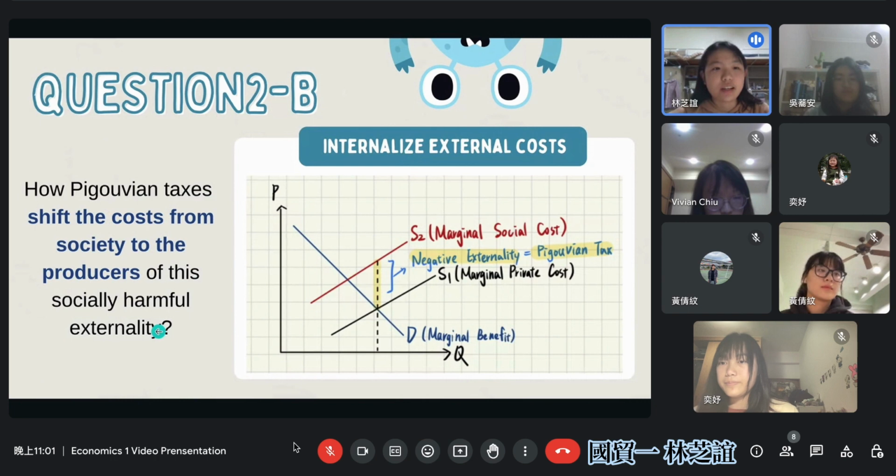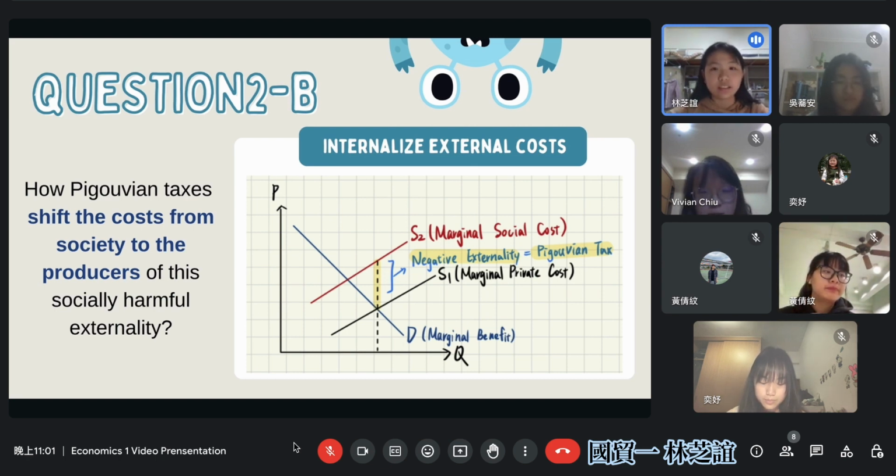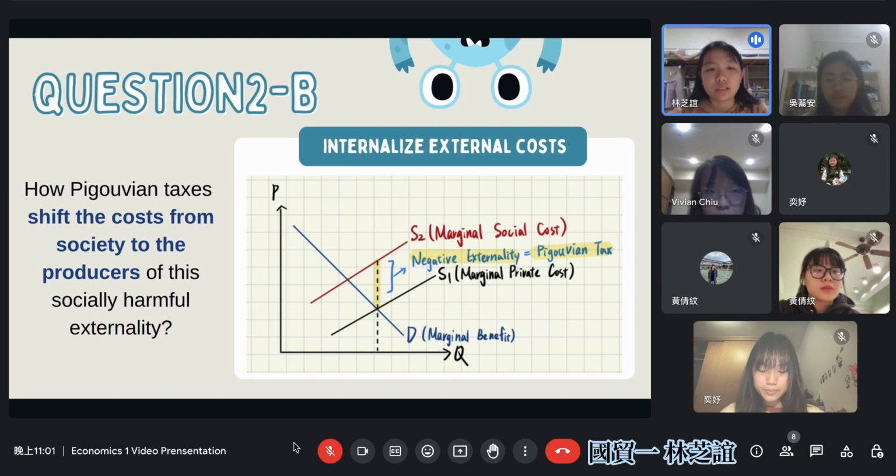And now I'm going to answer question B: how the Pigouvian tax shifts the cost from society to the producers of this socially harmful externality. Because of the negative externality, the supply curve will shift from S1 to S2, which changes from marginal private cost to marginal social cost.